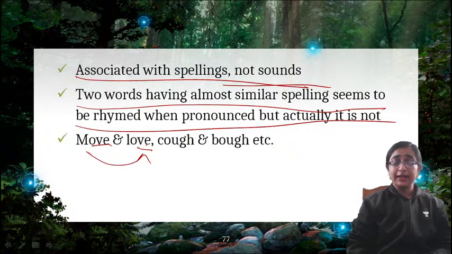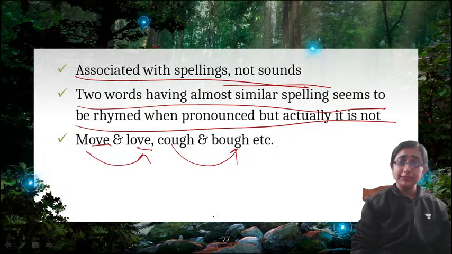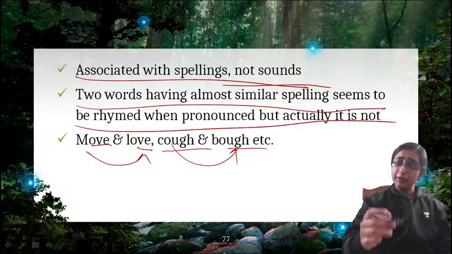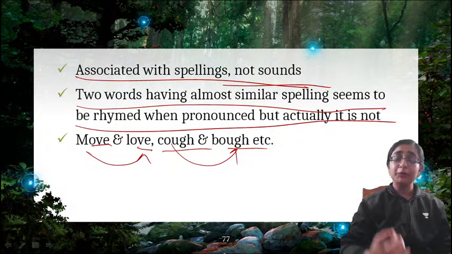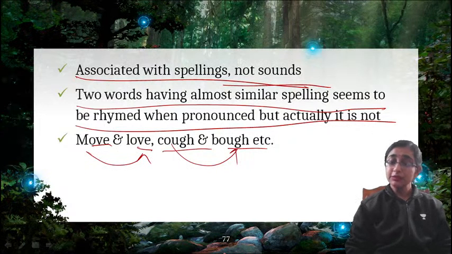Eye rhyme. Then cuff or bow. Pronunciations are different, but spellings are almost the same. O-U-G-H, O-U-G-H. When we read the words, we think that cuff will match with bow. But if we pronounce it, we will find that there is no rhyme between these two words. So this is called eye rhyme.